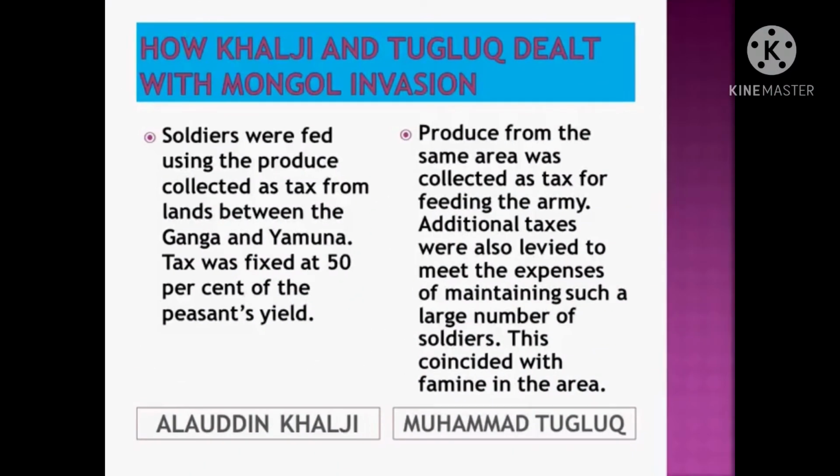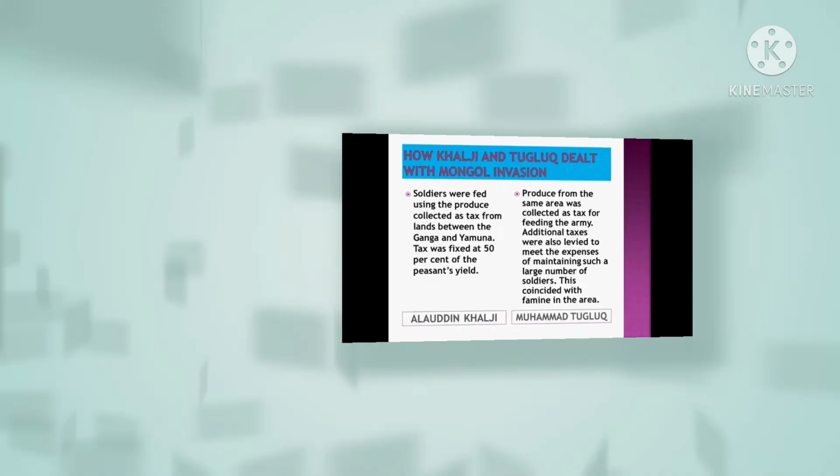During Alauddin Khalji's rule, soldiers were fed using the produce collected as tax from lands between the Ganga and Yamuna, and the tax was fixed at 50% of the peasants' yield. While in Muhammad Tughlaq's rule, produce from the same area was collected as tax for feeding the army, and additional taxes were also levied to meet the expenses of maintaining such a large number of soldiers. This coincided with famine in the area.